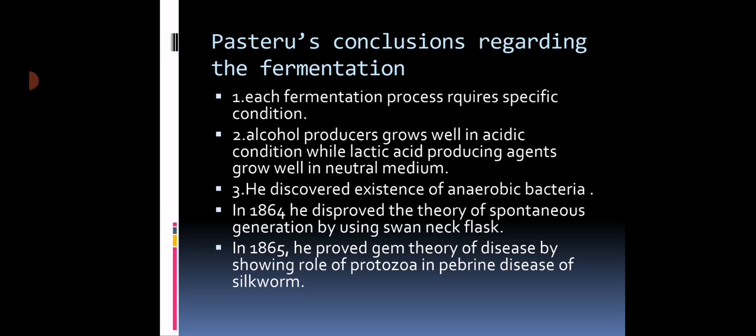So in alcohol production, we have to use an organism which grows in acidic condition, and for lactic acid fermentation, we use a microbe which can grow in neutral medium. So it means that the pH of the medium should also be adjusted properly, depending upon the product which you are producing by the fermentation process. It may be acidic, basic, or neutral. Accordingly, we have to use the microorganism for the fermentation process.